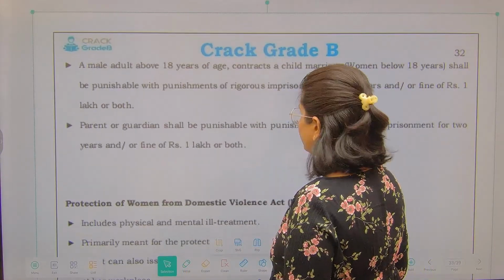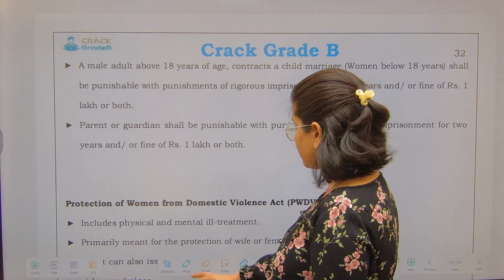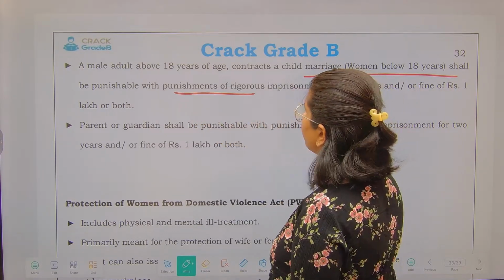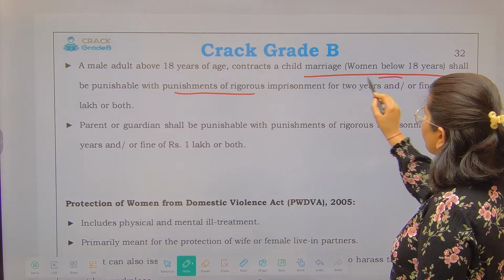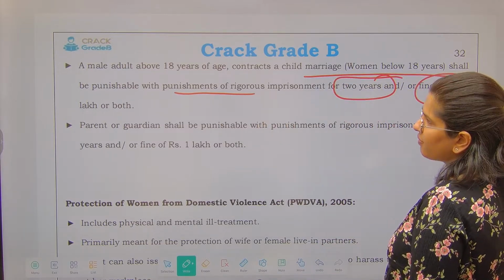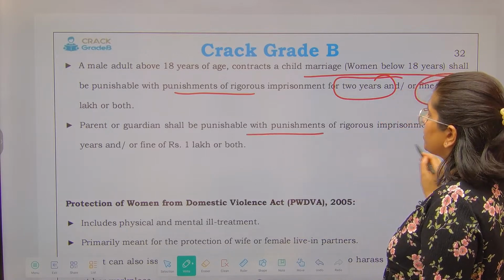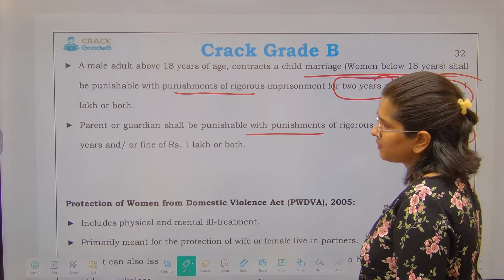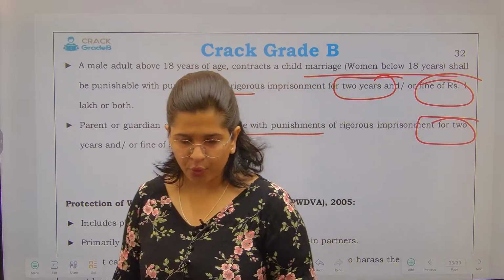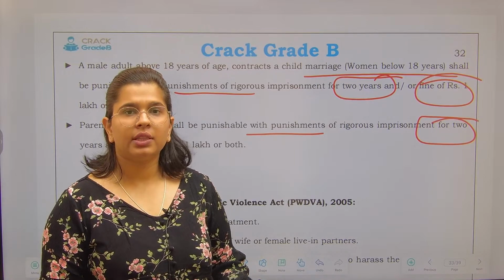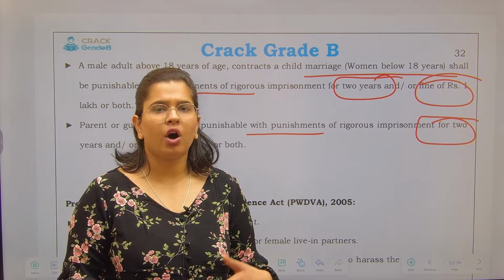Now there will be a fine. If a male adult above 18 years of age contracts a child marriage, he shall be punishable with rigorous imprisonment for 2 years, as well as a fine of 1 lakh, or both. Parents or guardians will also be punishable with 2 years of imprisonment as well as a fine of 1 lakh, or both.